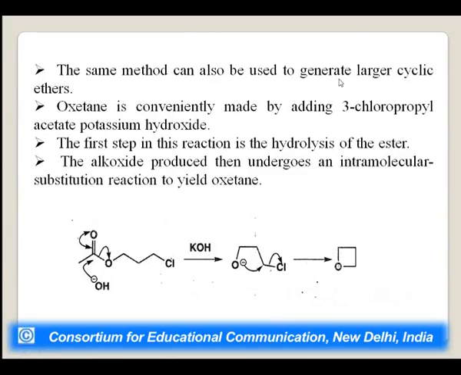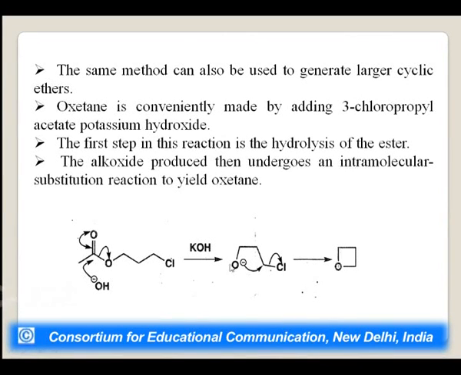The same method can also be used to generate larger cyclic ethers. Oxetane, here you can see this is the oxetane, is conveniently made by adding 3-chloropropyl acetate to potassium hydroxide. The first step in this reaction is the hydrolysis of the ester. The alkoxide produced undergoes intramolecular substitution.